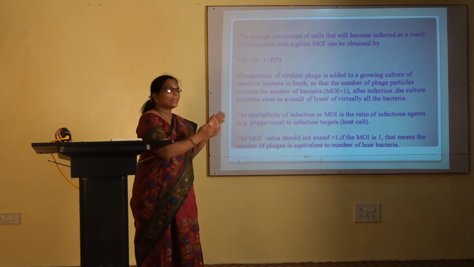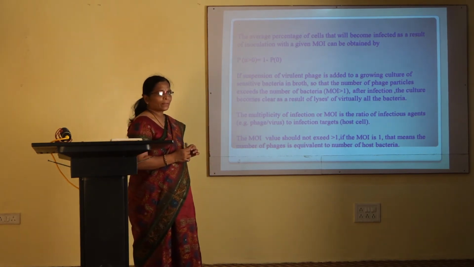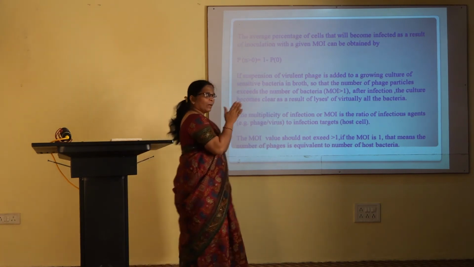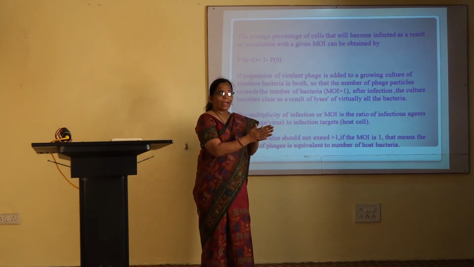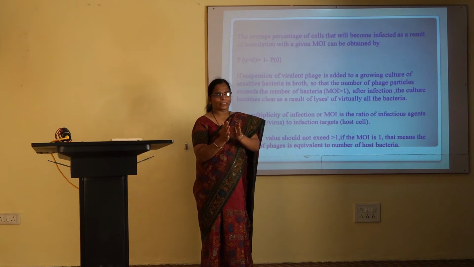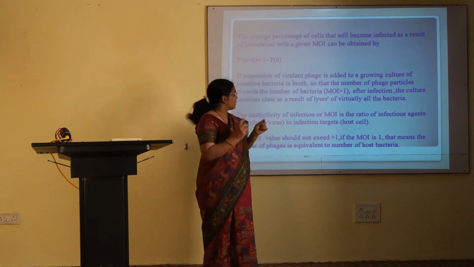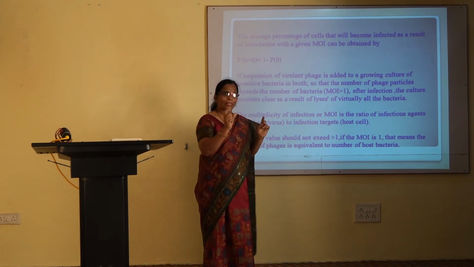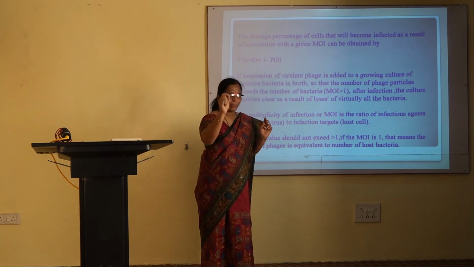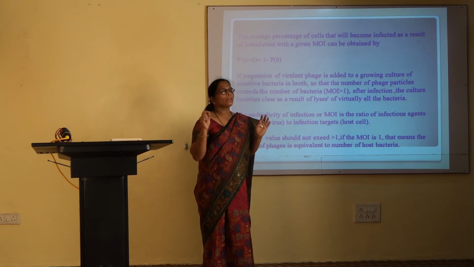What is the meaning of this particular sentence? Suppose you are using 100 bacteria and 100 phages, or you are using 100 bacteria and 1000 phages. Then what is that MOI value actually? MOI is nothing but the ratio of infectious agent to the host bacteria.